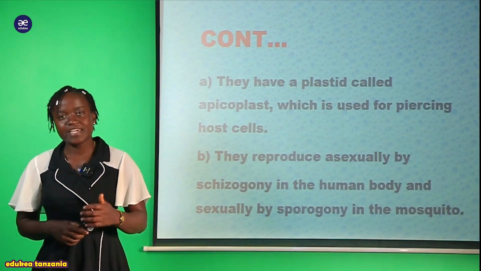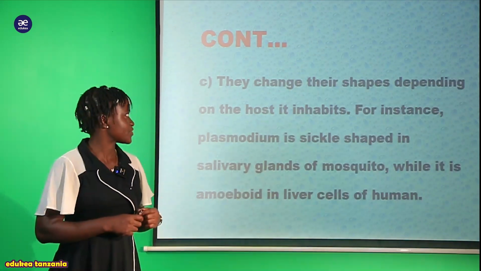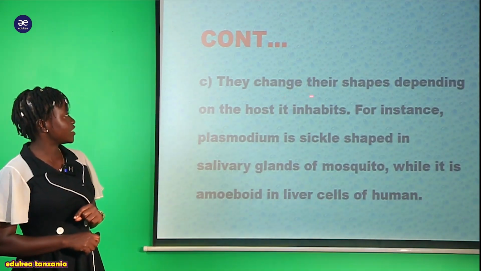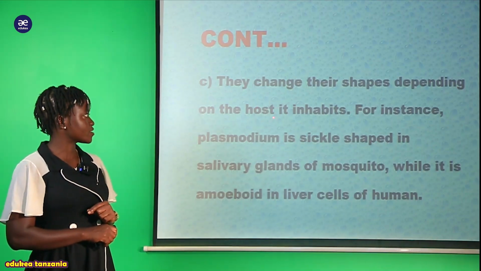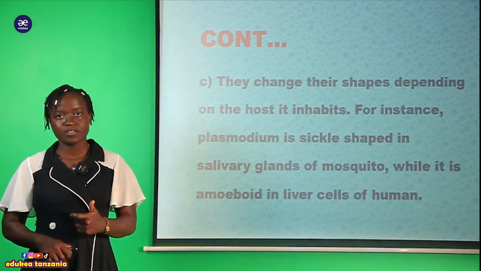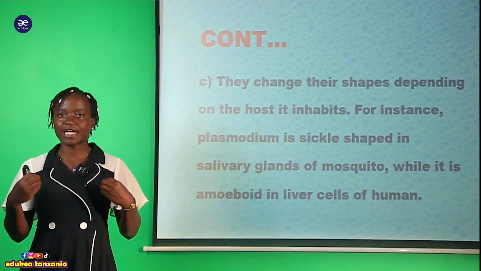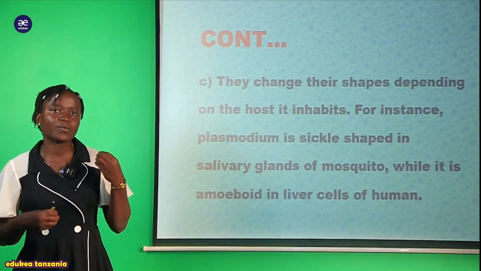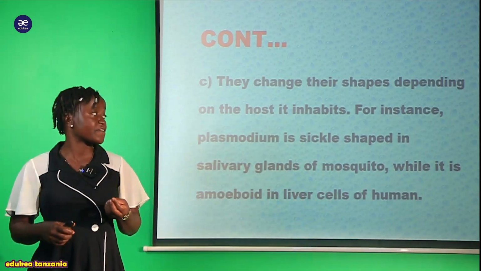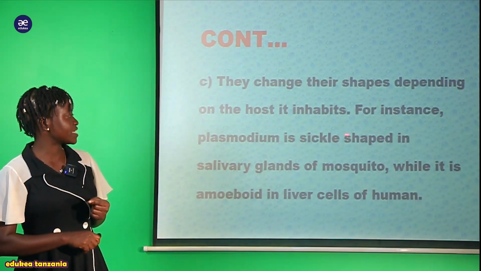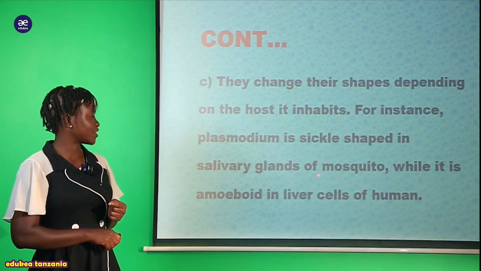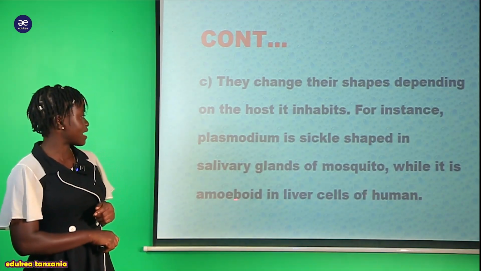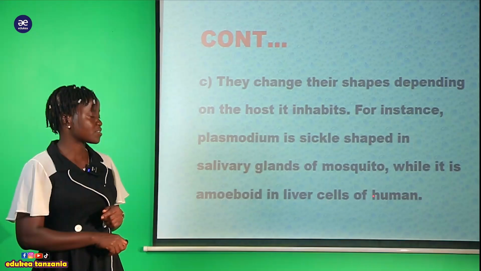And here we have another characteristic, my student, that is they change their shapes depending on the host they inhabit. So this is a peculiar character, kwa maana kwamba wakiwa kwenye host, different kind of host. For instance here Plasmodium is sickle-shaped in the salivary gland of the mosquito, while it is amoeboid in the liver cells of human.